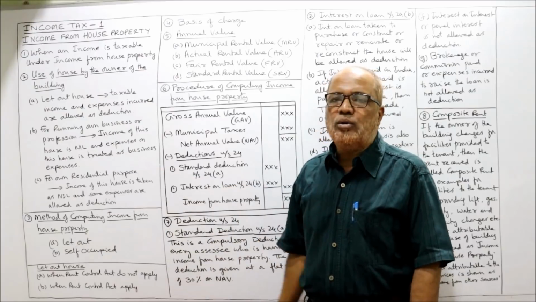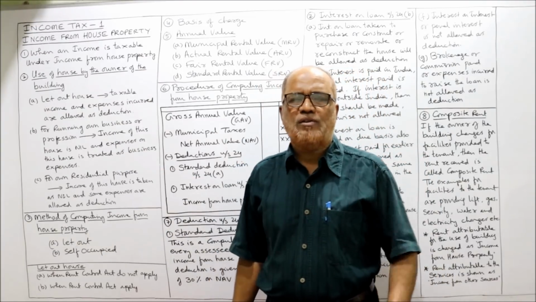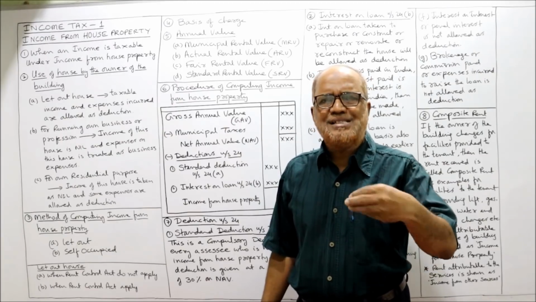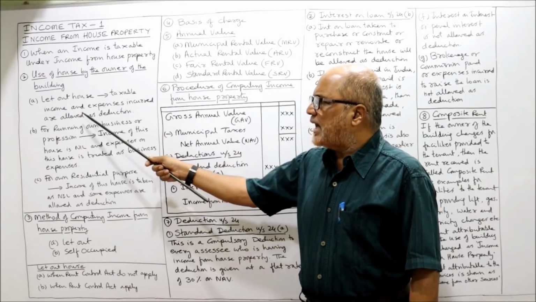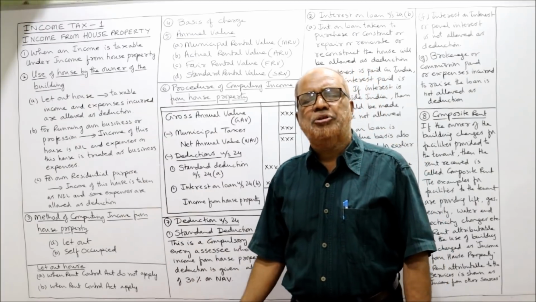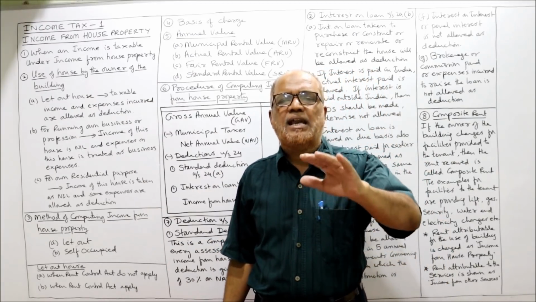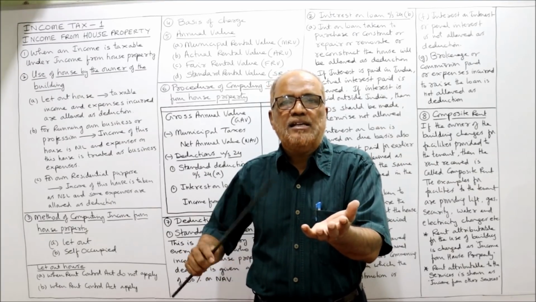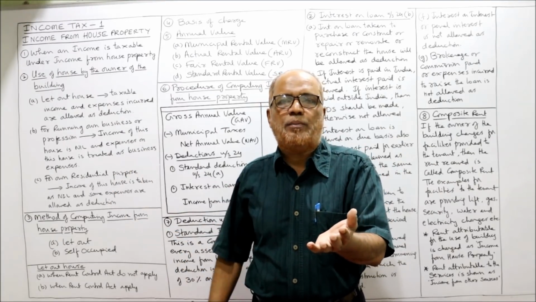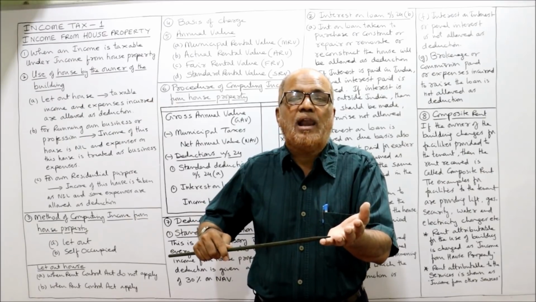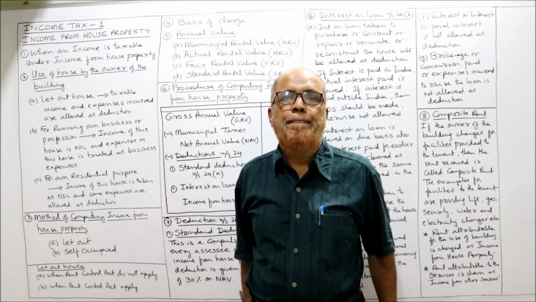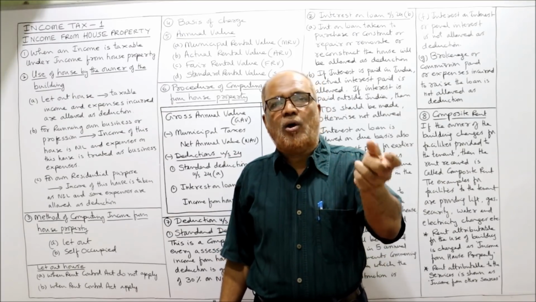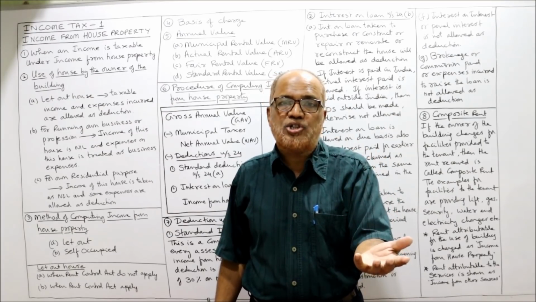First one, let out the house. The most commonly used method of using the property is letting out the house. In that case, the taxable income is charged and expenses incurred are allowed as deduction. Income Tax Act says if a person has let out his property and is getting the rent, that rent is taxable under income from house property, and some expenses will be allowed because some expenditure is incurred in order to earn the income. Any expenditure incurred in order to earn the income is allowed as deduction.